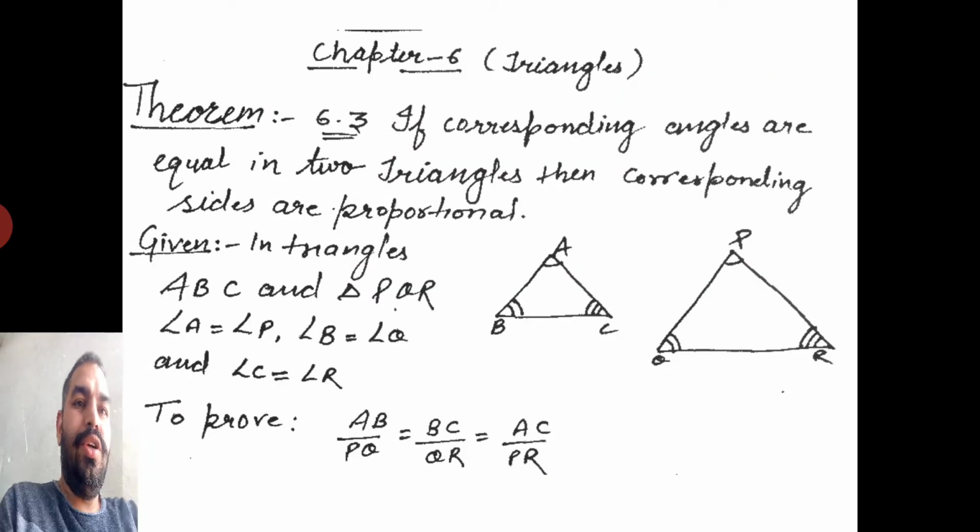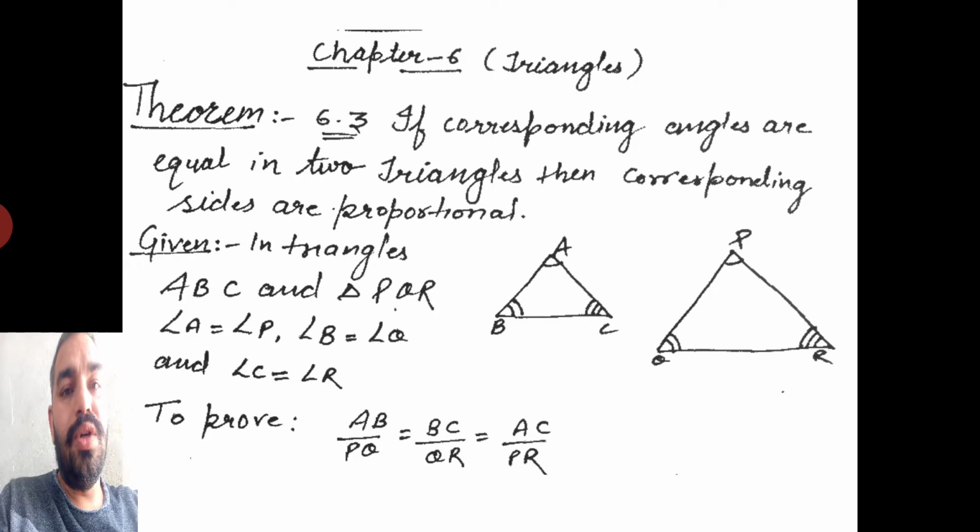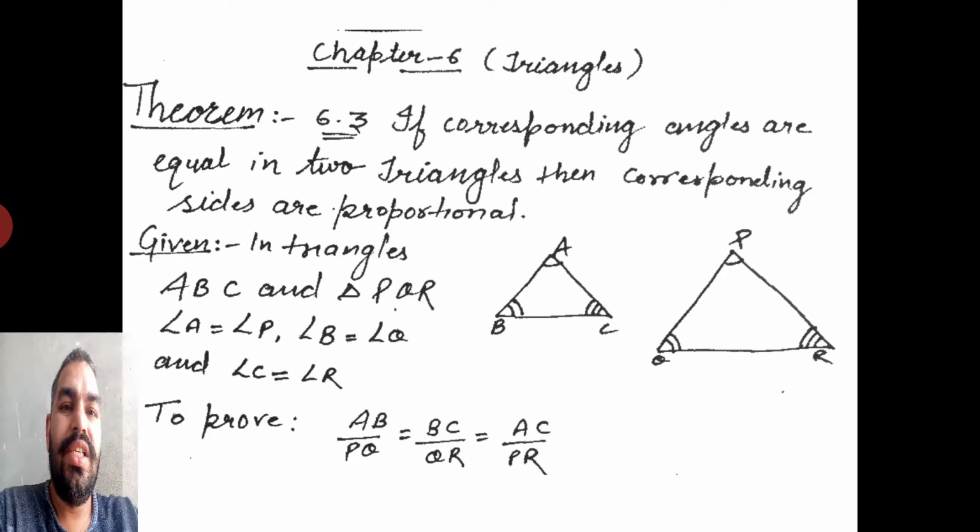So the theorem is, first you have to write the statement of the theorem. If the corresponding angles in two triangles are equal, then the corresponding sides are proportional, or you can say that then these two triangles are similar.